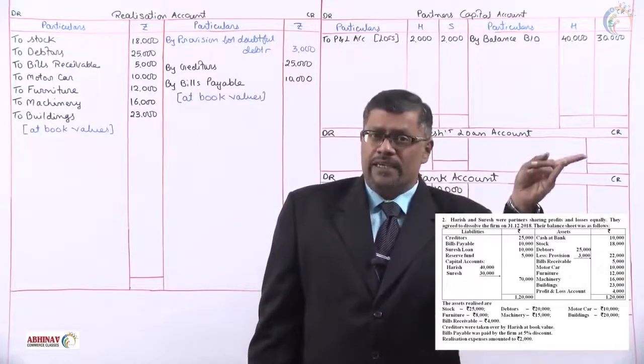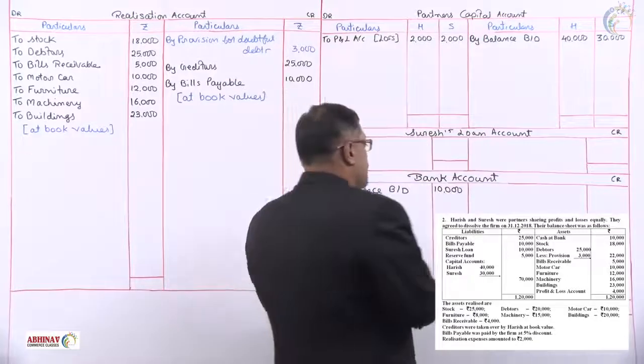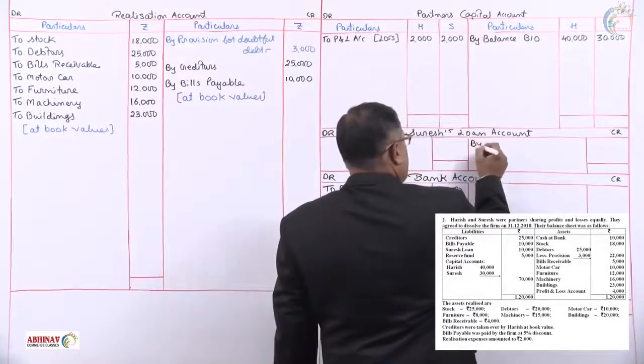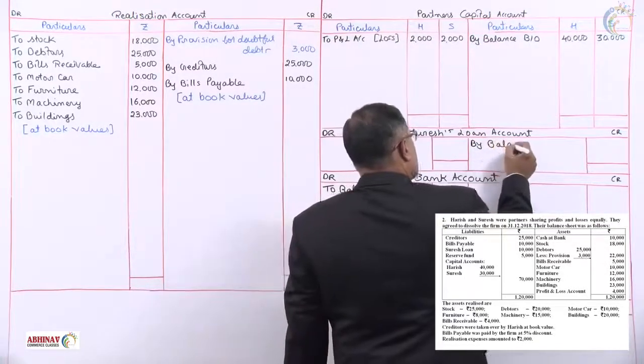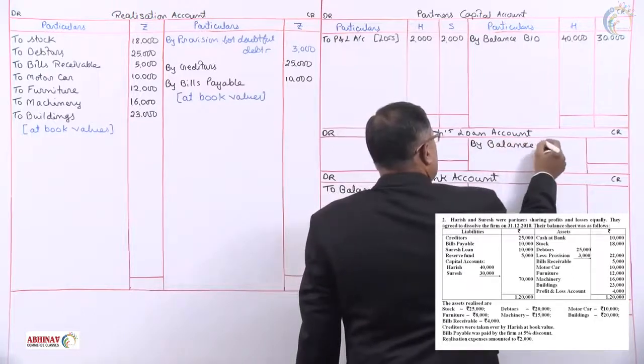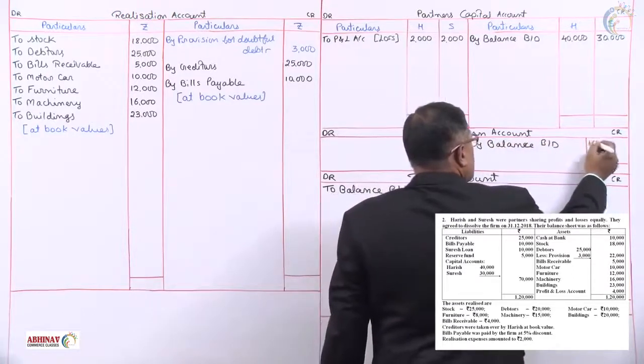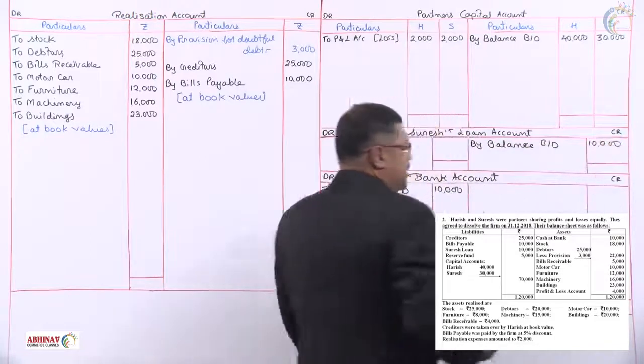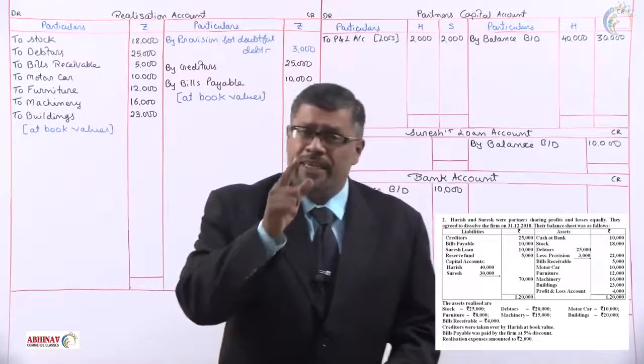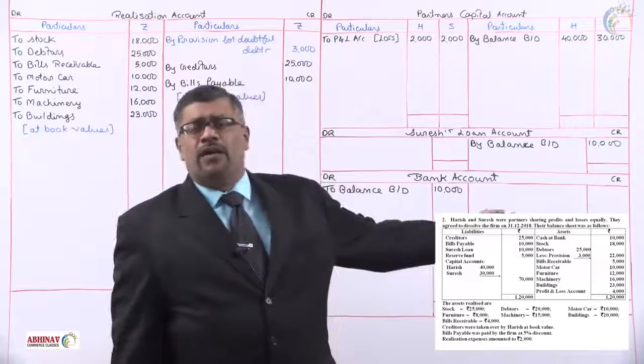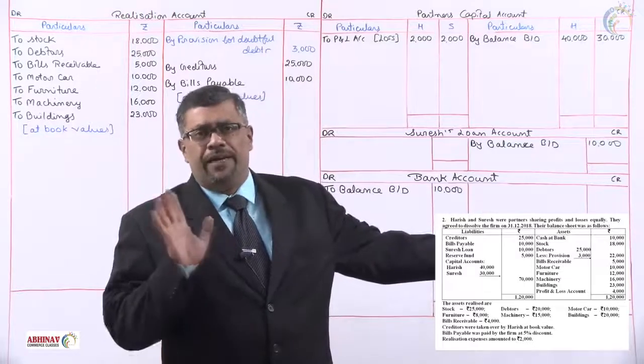Liabilities we credit. So on the credit side, by balance brought down, Suresh loan account 10,000. When you pay the liabilities, along with the liabilities, his loan account must also be paid.